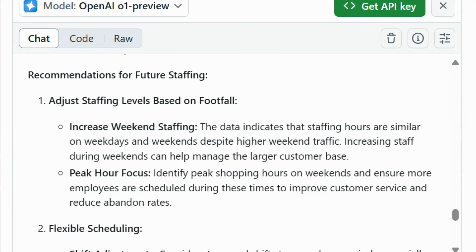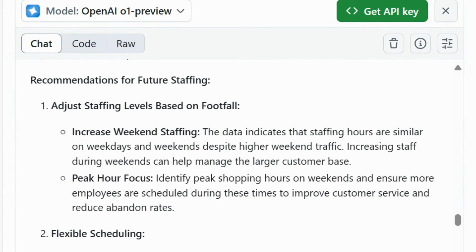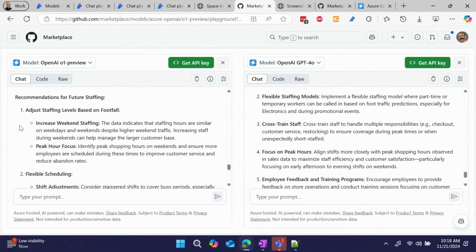So O1 finds this quite reliably, where it finds the correlations between these two disparate data sets and is able to say, okay, you need to increase your weekend staffing, and here is why, because staffing hours are similar on weekdays and weekends, despite higher weekend traffic, which the traffic is in the other table. So when we talk about finding correlations between data sets, that's what we mean.